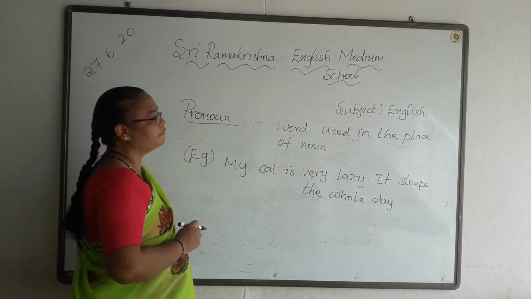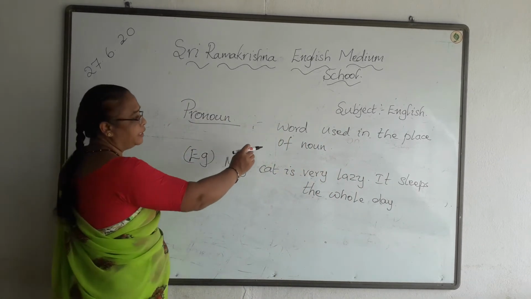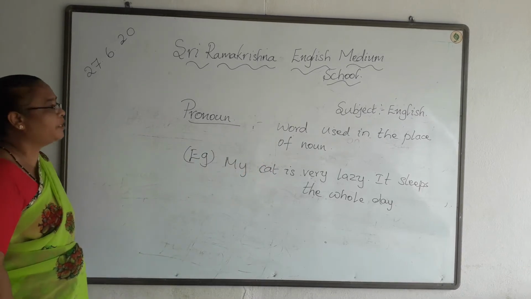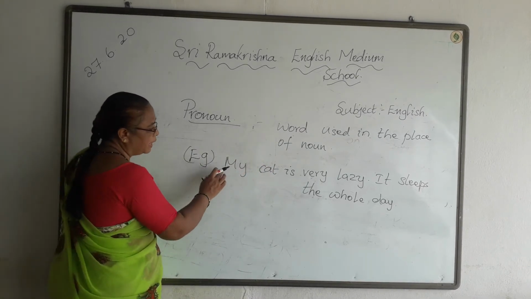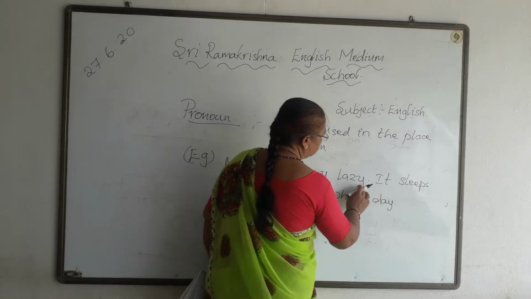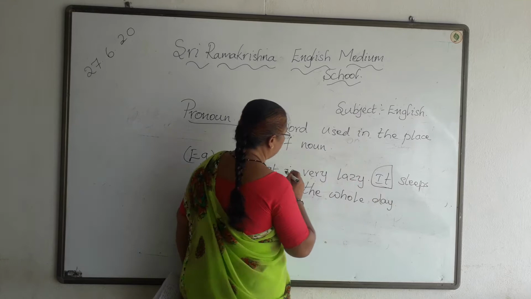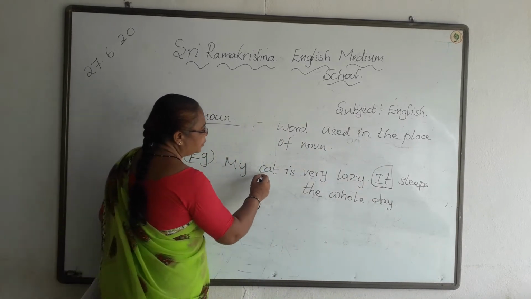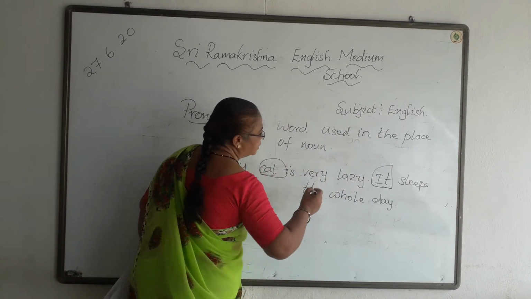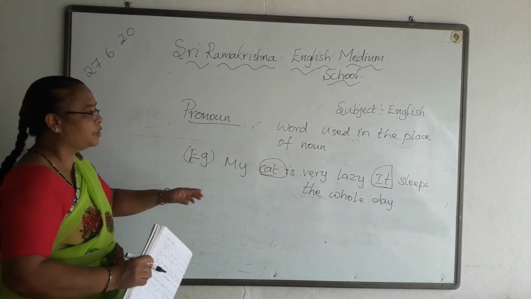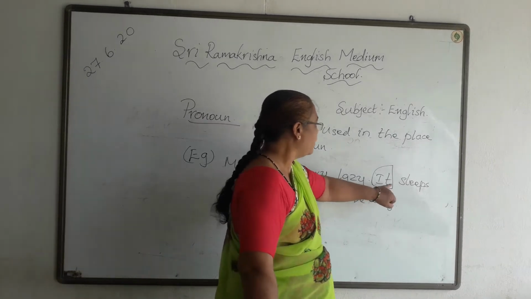So a pronoun is a word used in the place of a noun. Okay, it is used instead of a noun. For example, my cat is very lazy. It sleeps the whole day. So here this it, instead of my cat I am using it. So it is the pronoun. Instead of the noun I am using the pronoun.